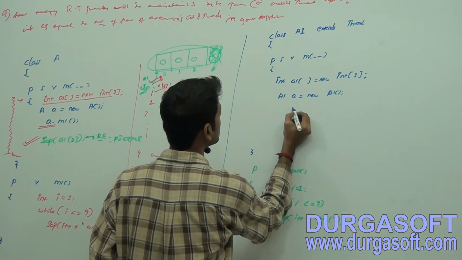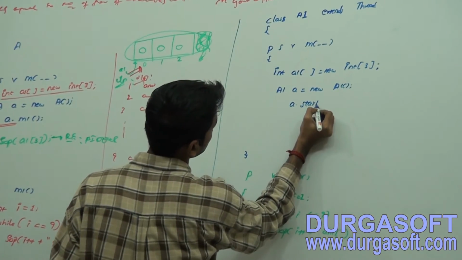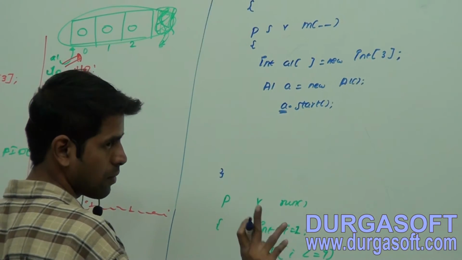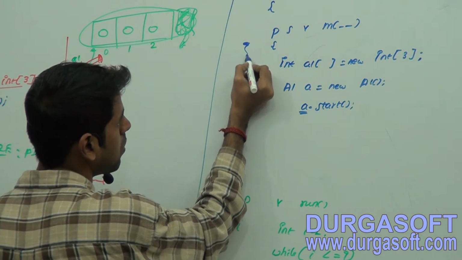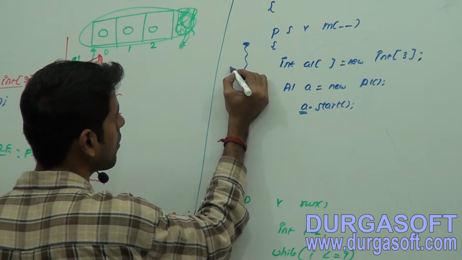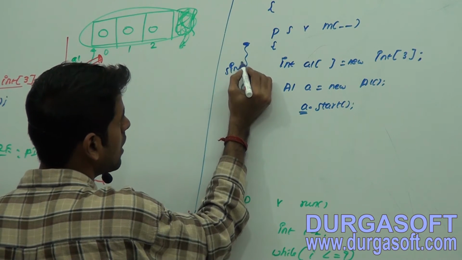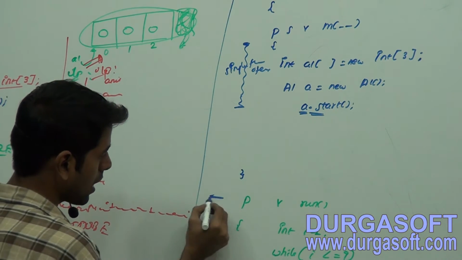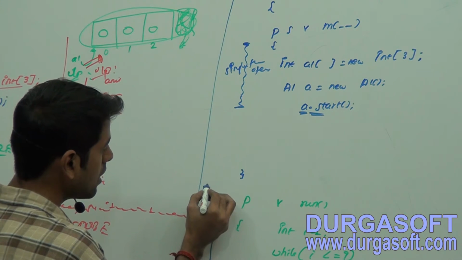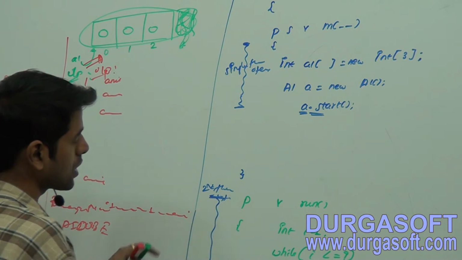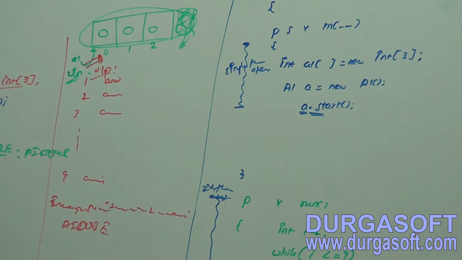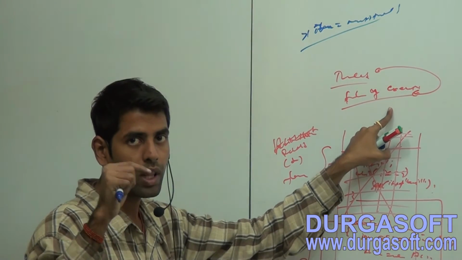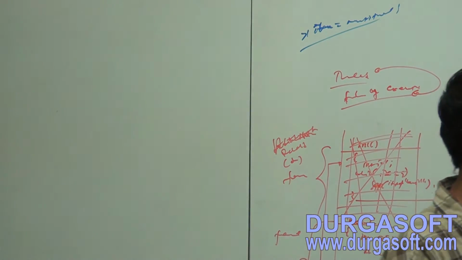Now here, start the thread. How to start? Call the start method on this reference variable. It will start the thread. Observe here, from this point to this area, you have a single flow of execution. After this statement call, you have another second flow of execution. So a flow of execution is what? A thread. A thread means flow of execution. So more than one thread, multi-thread application.